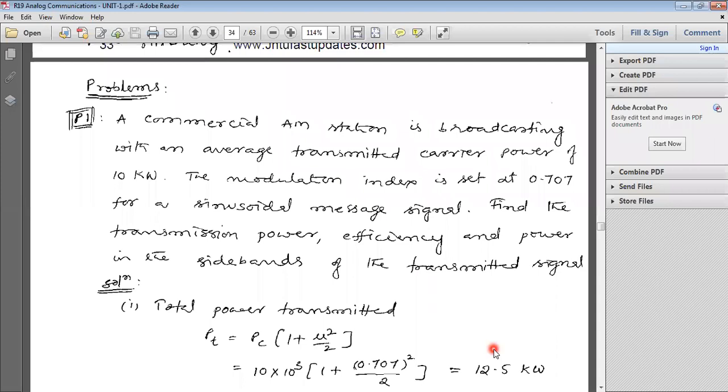Note on the first problem. A commercial AM station is broadcasting with an average transmitted carrier power of 10 kilowatts.